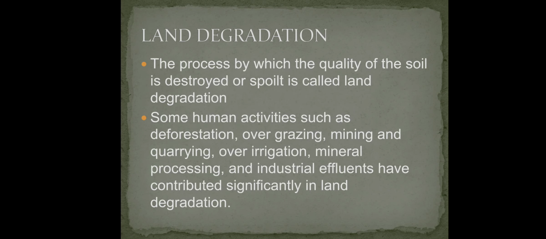Today we discuss the lesson Resource and Development. The topic is land degradation. What is land degradation? The process by which the quality of the soil is destroyed or spoilt is called land degradation. Some human activities such as deforestation, overgrazing, mining and quarrying, over irrigation, mineral processing, and industrial effluents have contributed significantly to land degradation.